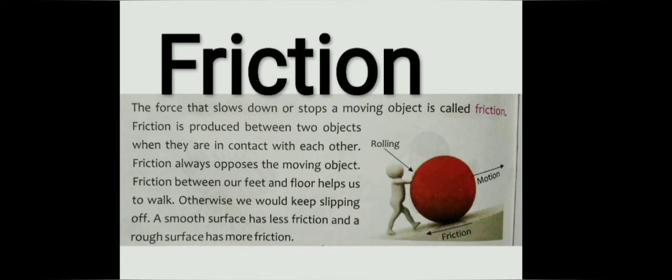You can see the picture here. The ball is in motion and friction is working in the opposite direction. So this is about friction. I repeat again, the force that slows down or stops a moving object is known as friction. It helps us to stop a moving object, and it helps us to walk. All right, so this was about friction.